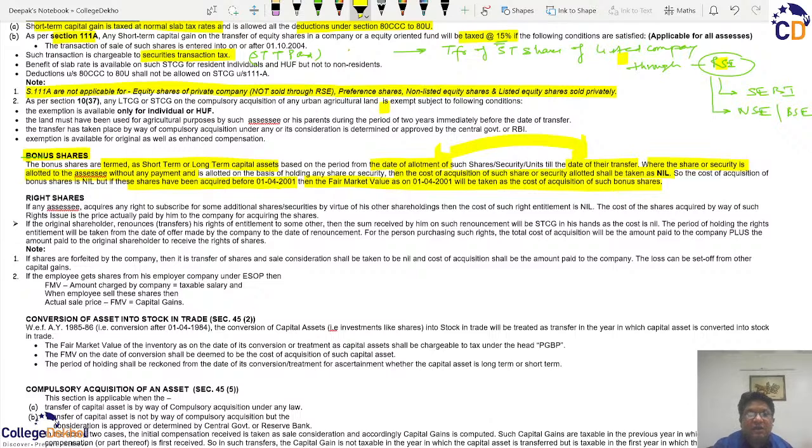So if we take the current assessment year, then the old shares will be indexed, and if they are indexed, then the taxation will be at the rate of 20%, and if they are not indexed, then the taxation will be at 10%, as has been discussed under section 112 for the calculation of long-term capital gains.